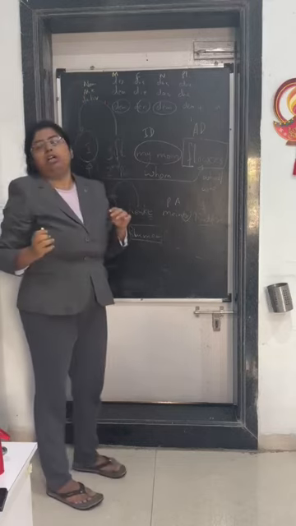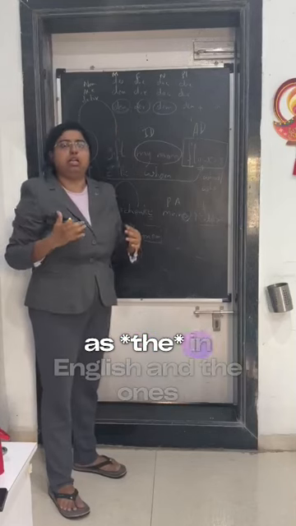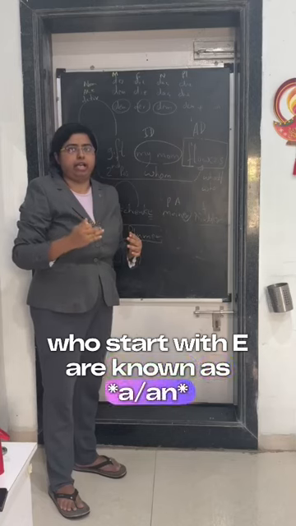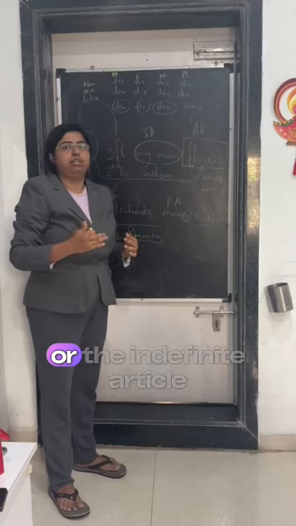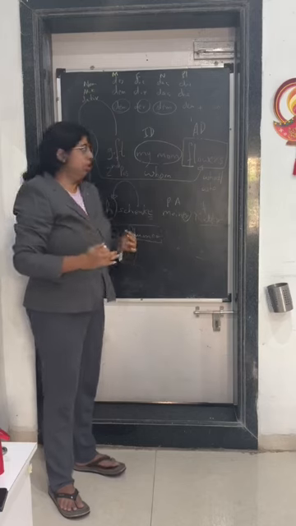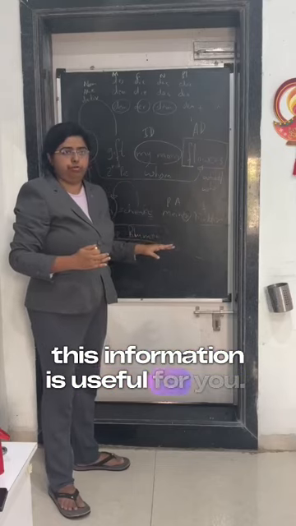All the articles that start with D are called the definite article, like the in English, and the ones that start with E, like eine, ein and so on, are the indefinite articles, like a or an in English. So I hope this information is useful for you.